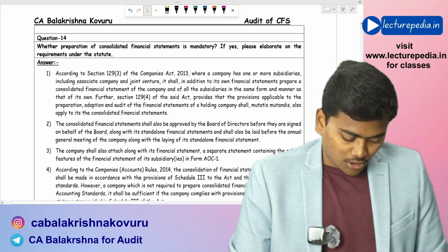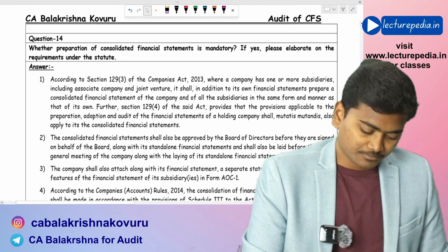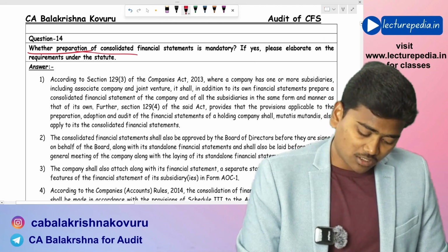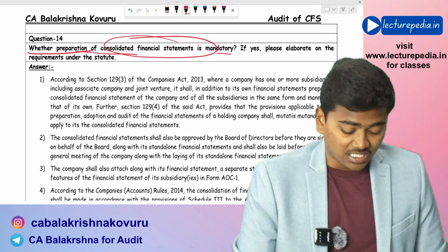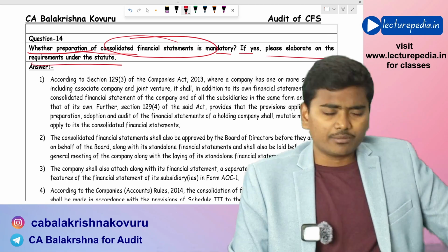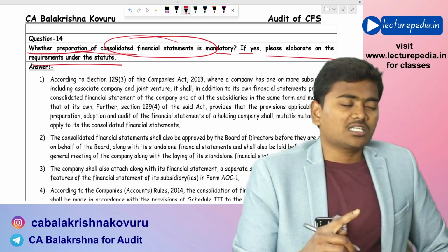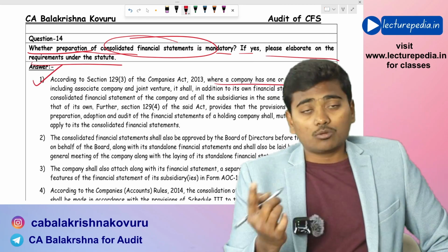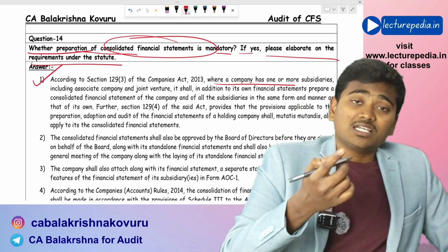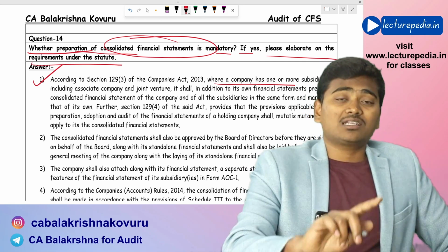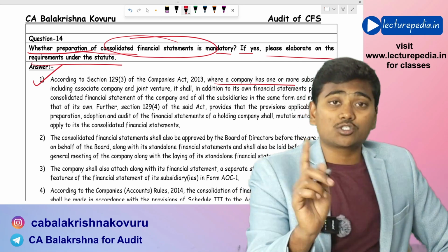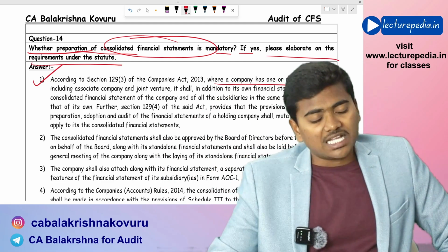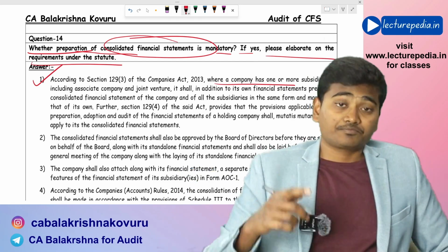Next, question number 14. Again, a repeated question. Whether the preparation of consolidated financial statements is mandatory. If yes, please elaborate on the requirement under the statute. You need to write section number 129, subsection 3, which says that where a company has one or more subsidiaries, then along with its standalone financial statements under section 129 subsection 2, it should also prepare consolidated financial statements of the parent as well as the subsidiary.